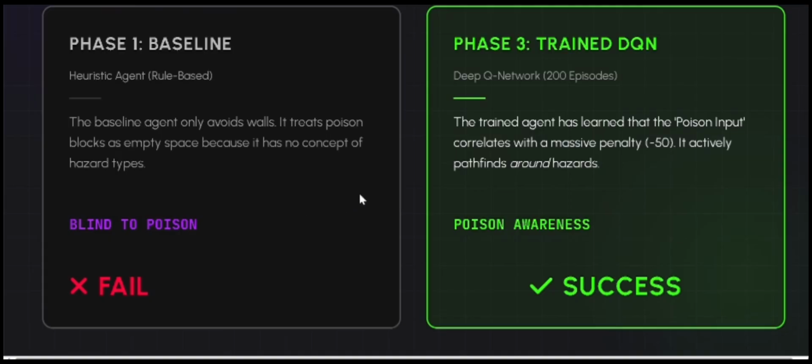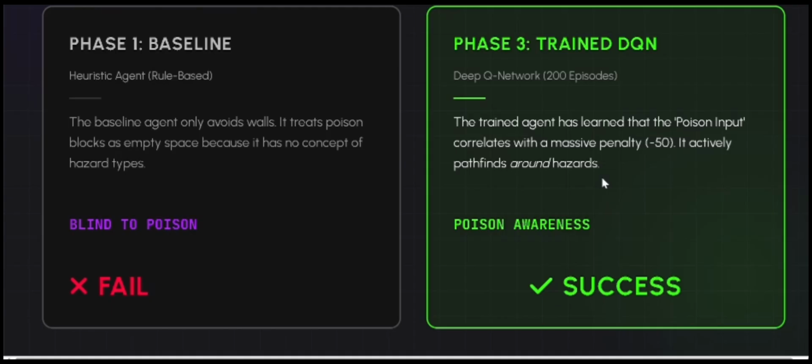Phase two was the training phase of 200 episodes. We trained the agent for 200 episodes, and after training, phase three was the trained network. It has learned that the poison input correlates with the massive penalty of minus 50, so it actively pathfinds around the hazard.